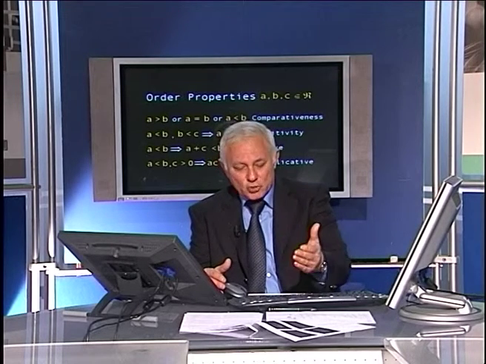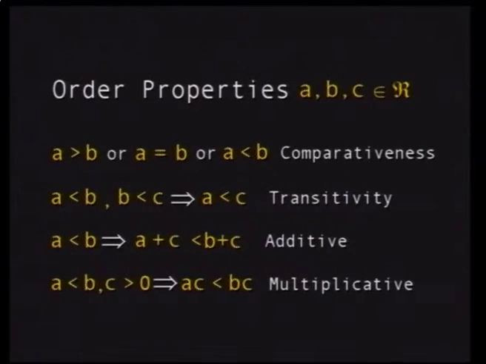So it has an order property. At the same time, it's complete. Completeness means that any non-empty subset of R, like a segment, which has an upper bound, has a least upper bound. This is called complete. So the set R has algebraic properties, and it also has order properties. For example, if a is bigger than b, and b is bigger than c, then of course a is bigger than c, etc.